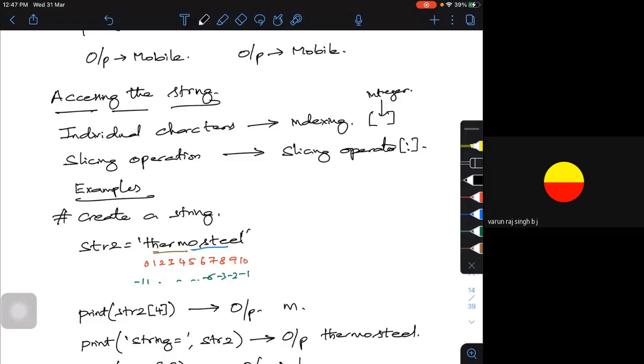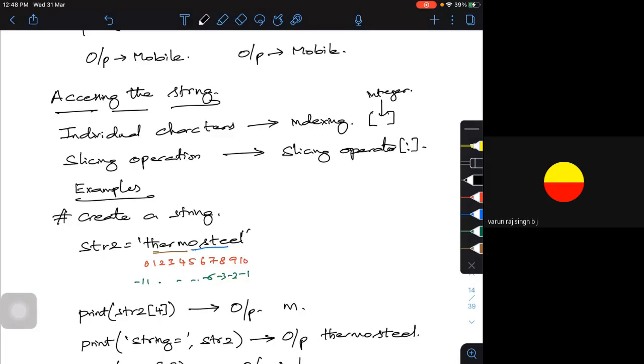Okay. Now that's the indexing. Now why this indexing? I want to do a particular operation on it. I want to print it. I want to do some kind of a thing on that particular string I have created. So for indexing, I will put an integer within the square brackets. Here you should also know you are not supposed to put a float, you are supposed to put an integer.